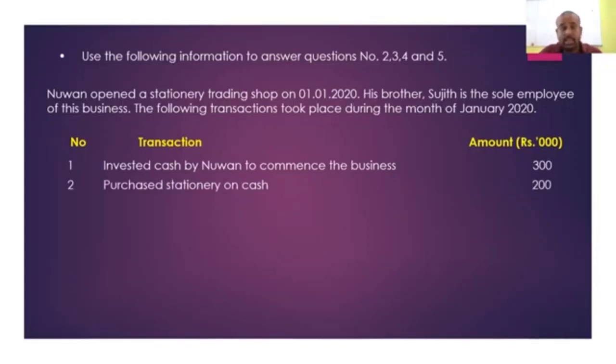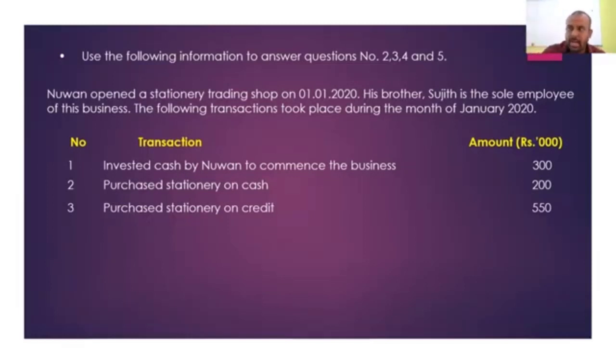You purchase stationery on cash. There was a cash transaction, and again there was a cash receipt. From the second transaction, there was a purchase of stationery, a cash payment. Third one, purchase stationery on credit. This is a stationery trading business. Therefore, stationery you buy to resell. Therefore, all these are what? Purchases. Keep it in your mind.